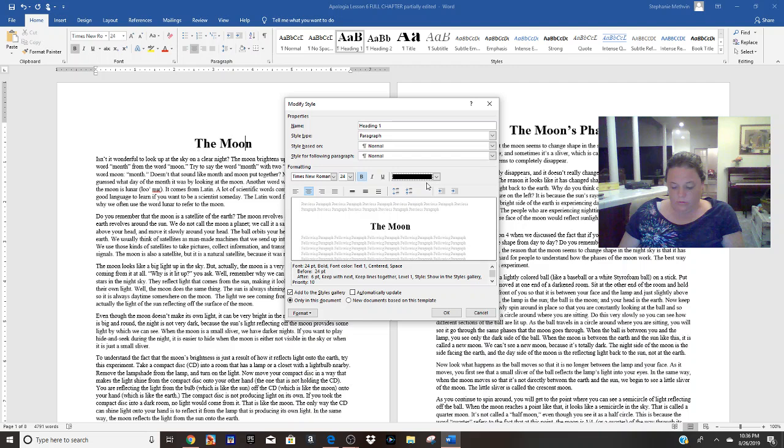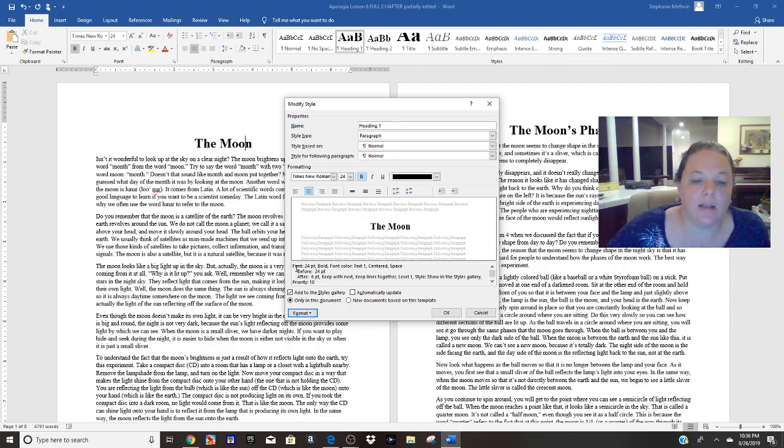What I'd like you to do to add to it is I want the space above. I wish I could write on the screen somehow. This space here above the heading and below the heading, let's make them match. So where that's going to be is under format down here.